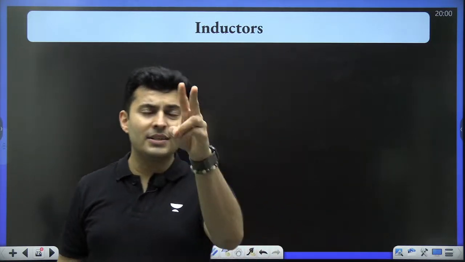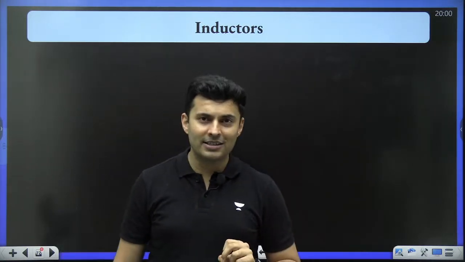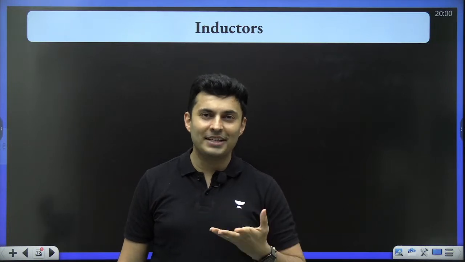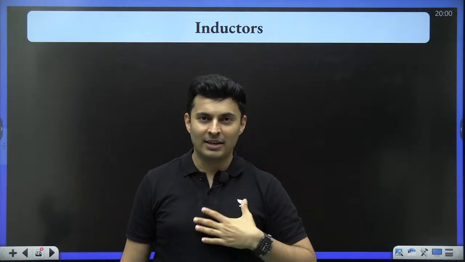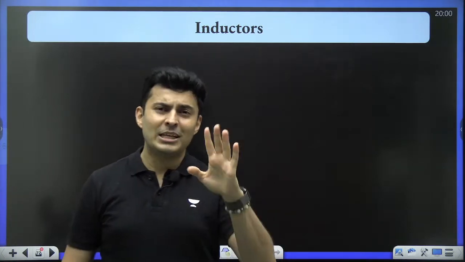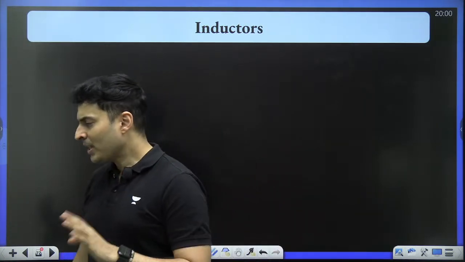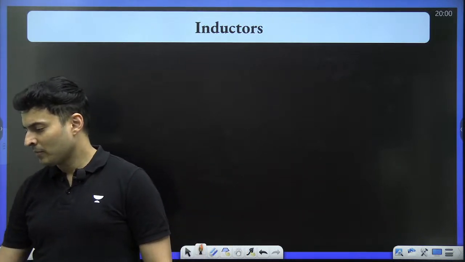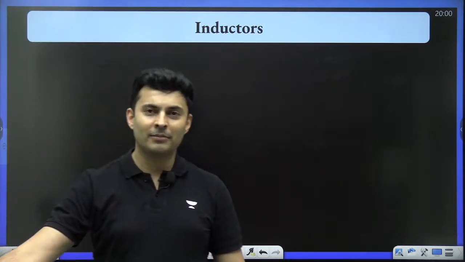Now there are two kinds of inductive properties. One is called self, one is called mutual. I'll give you two examples. Imagine there is a Pandu. Everybody knows, right, who is Pandu? Everybody remembers Pandu, long time no see.